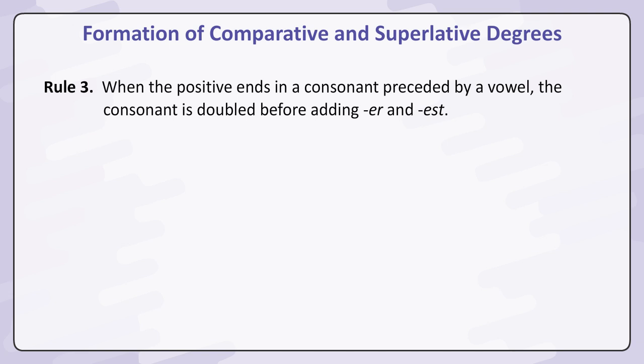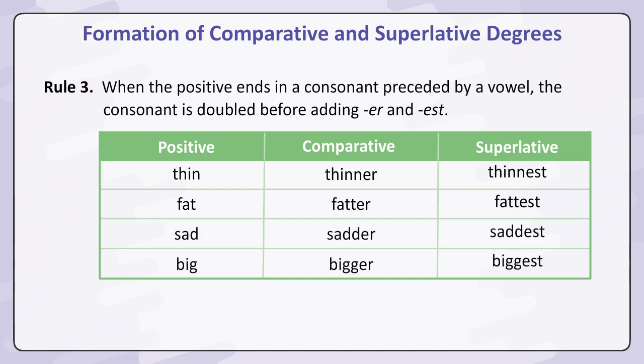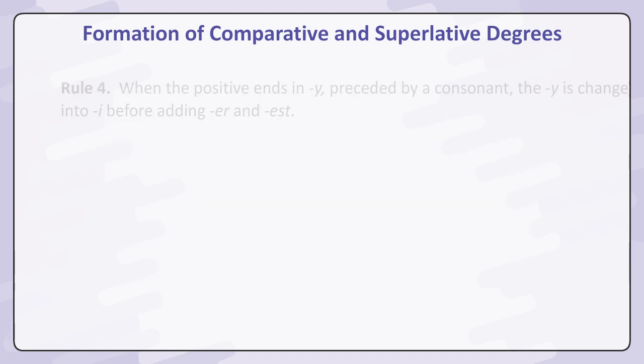Rule 3. When the positive ends in a consonant preceded by a vowel, the consonant is doubled before adding er and est. Thin, thinner, thinnest. Fat, fatter, fattest. Sad, sadder, saddest. Big, bigger, biggest.